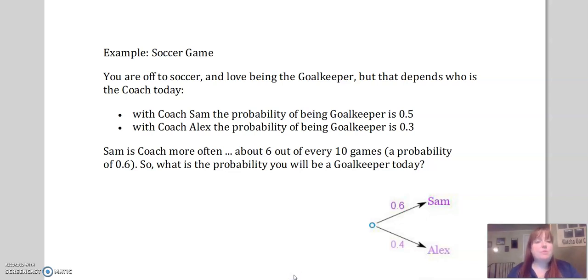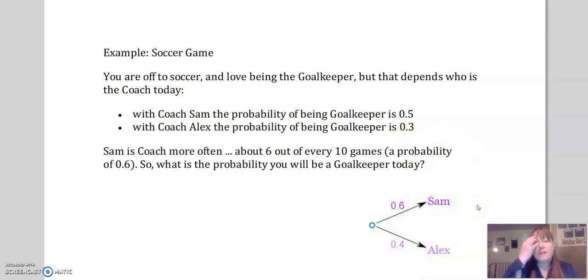Let's look at another example. So you're going to soccer practice and you really love being goalkeeper, but it depends on who the coach is, and you're trying to figure out what's your probability of becoming the goalie. So if Sam is the coach, the probability of being the goalie is 0.5. If Alex is the coach, the probability of being the goalie is 0.3.